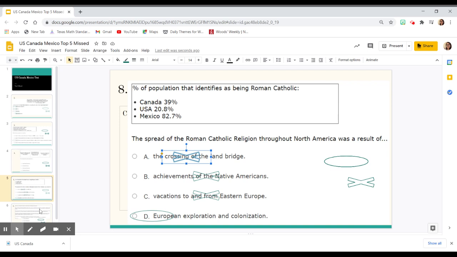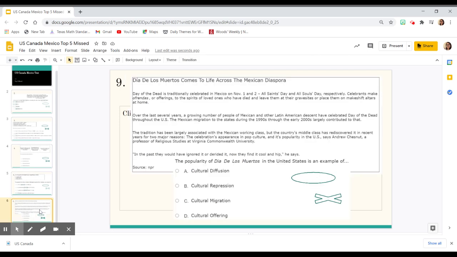Finally, we're going to look at question number 9, and it has to do with the popularity of Day of the Dead in the United States as an example. We have to figure out what is being shown here. Keep in mind as we read this article that we're looking for how or why it is popular. What is this an example of?